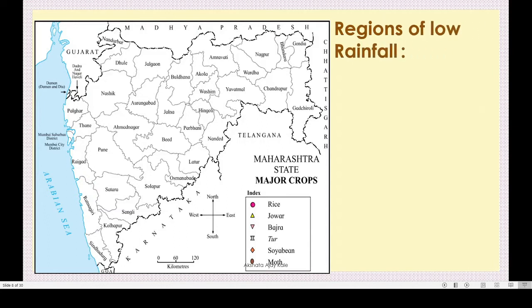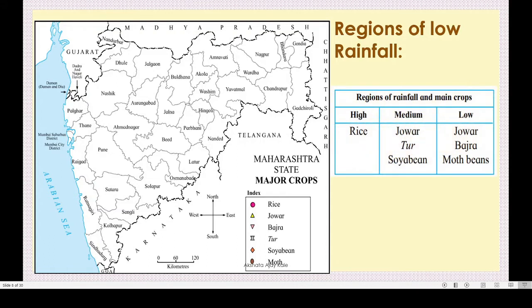Now the third one is regions of low rainfall. Again here our chart is there, and in the low rainfall area we grow jawar, bajra and moth beans, that is nothing but matki.